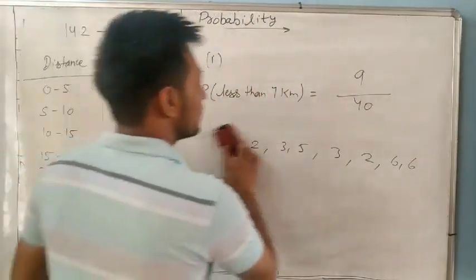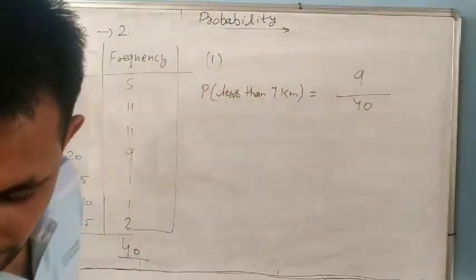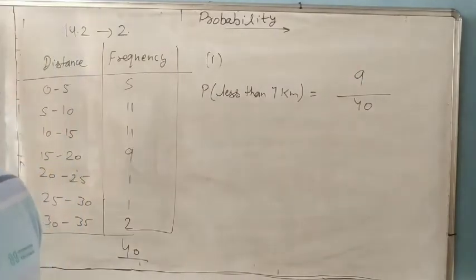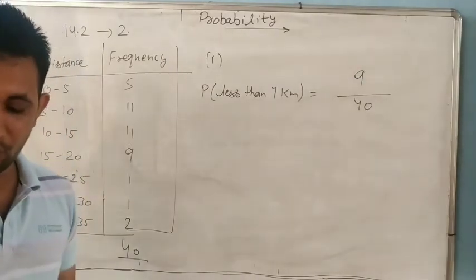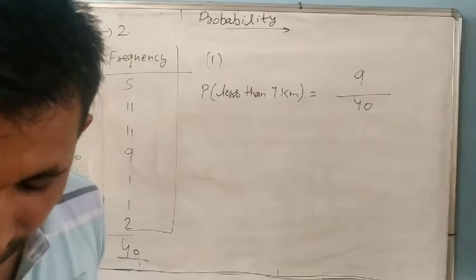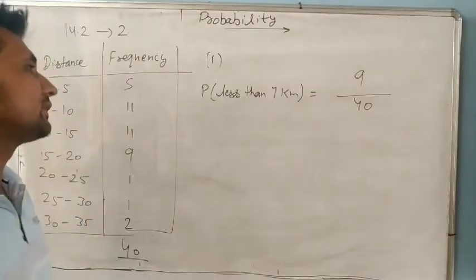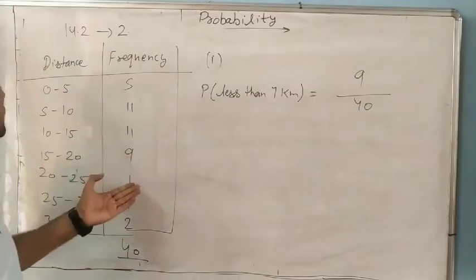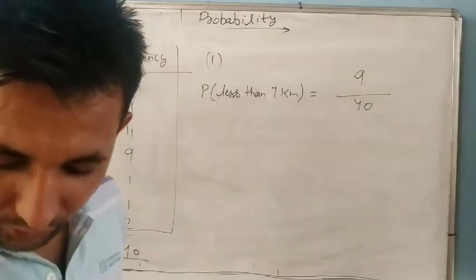So that is the first part, less than 7 kilometers. Next is more than or equal to 7 kilometers from their place of work. You have to count all those numbers and write it yourself.